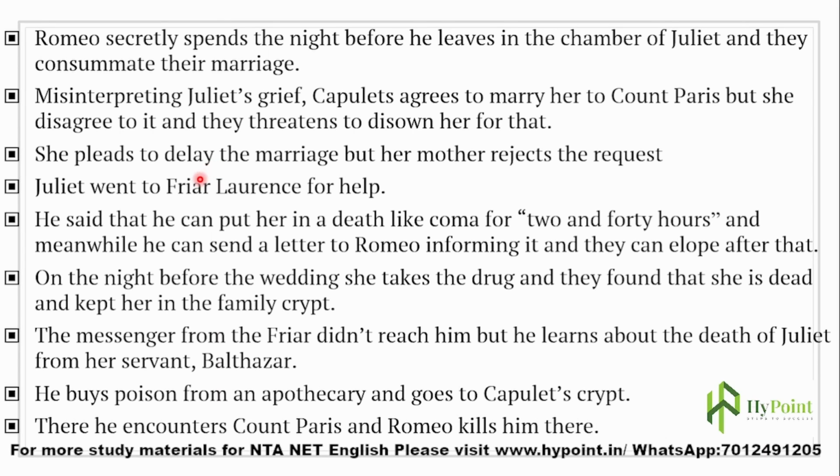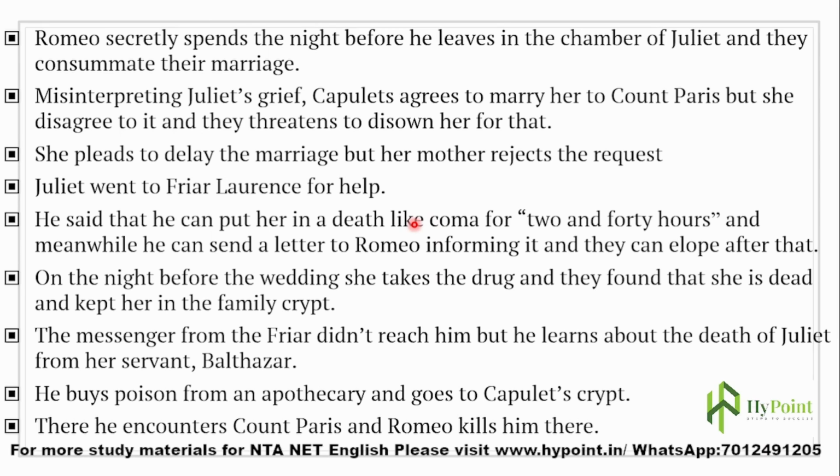Juliet went to Friar Lawrence for help. So what happens? She has no other person who knows about their secret marriage. So Juliet went to Friar Lawrence for help. So some way or other she needs to stop this marriage. So he said that he can put her in a death-like coma.